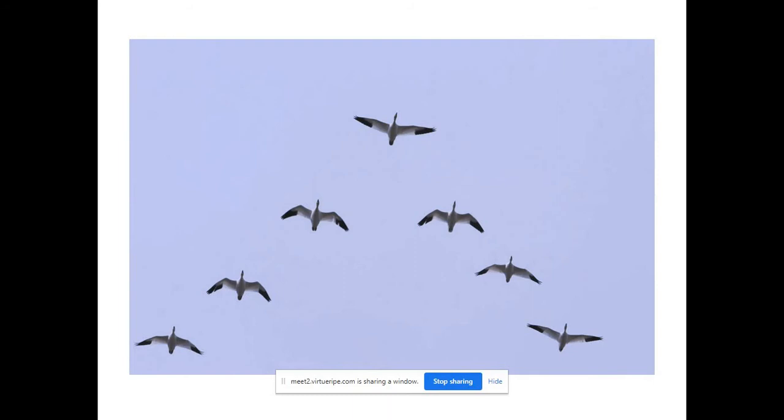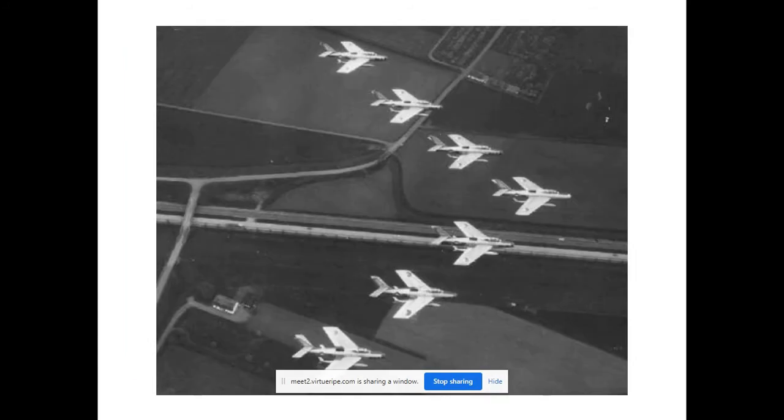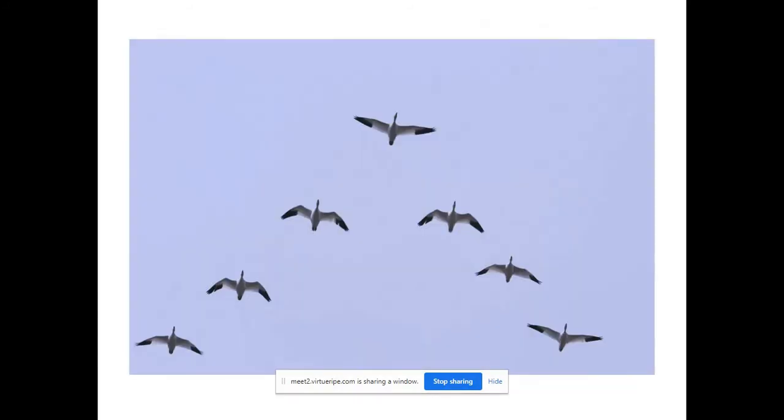Similarly, you can see birds flying in a V-shaped structure. Why? Because this reduces drag. Think about this bird and then these two birds. The drag is comparatively low, because the bird is flying behind the bird ahead of it. Similarly, these two birds, right?